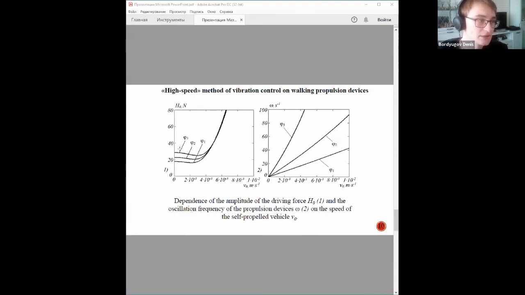In the next slide, we can see the high-speed method of vibration control of the walking propulsion device. In this picture, we can see the dependence of the amplitude of driving force H0 and the oscillation frequency of the propulsion device omega on the speed of the self-propelled vehicle V0.